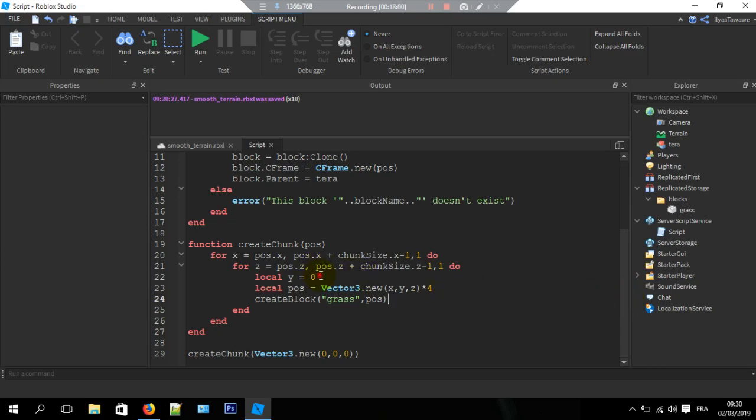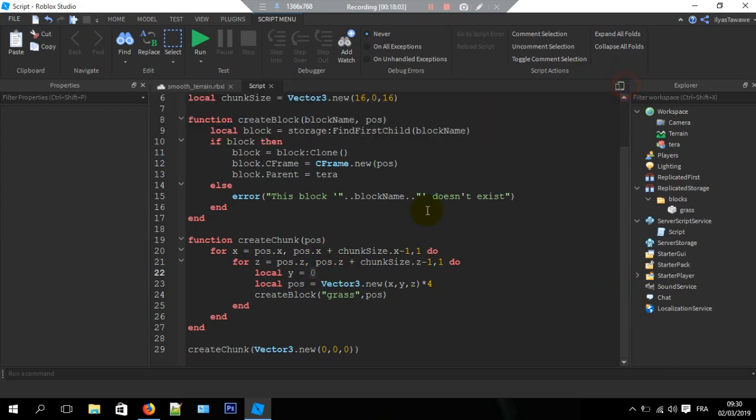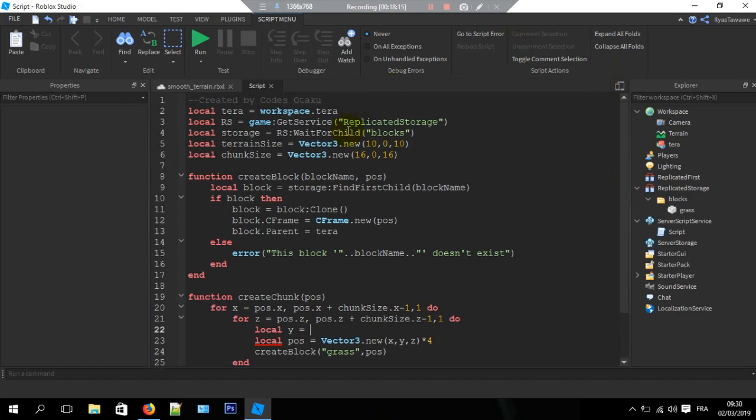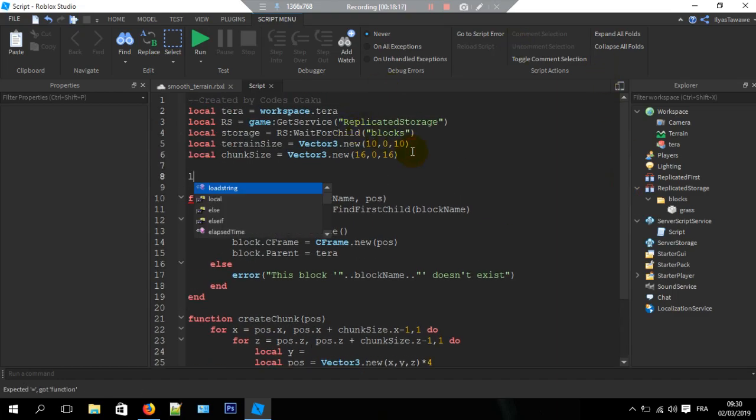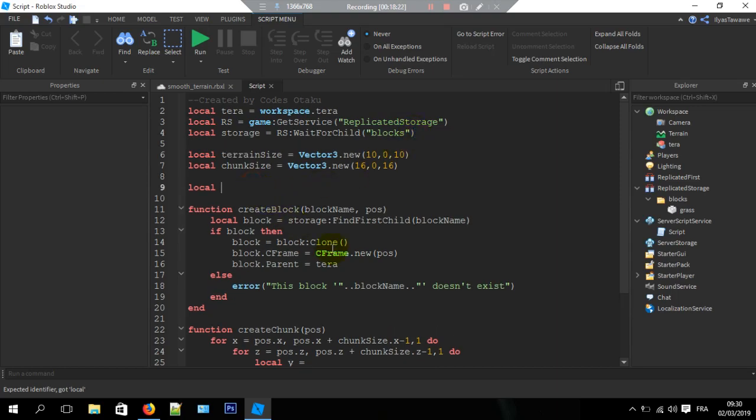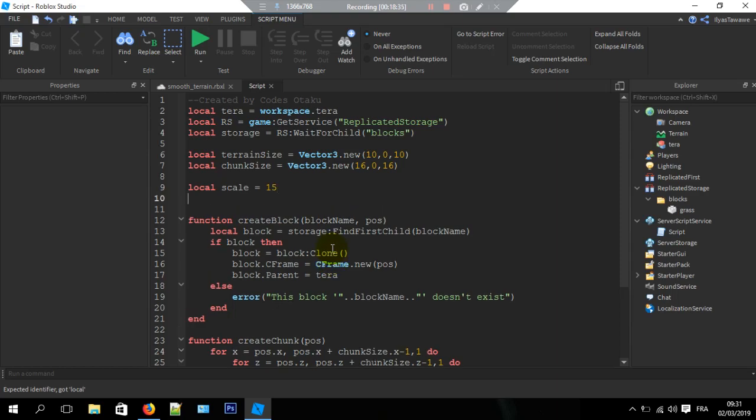So now what are we gonna put into this y value to actually make that smooth transition between blocks? Well, we're gonna use a function called math.noise, and for this function we're going to make some variables. First of all, scale. So local scale equal to, let's do 15 for now.